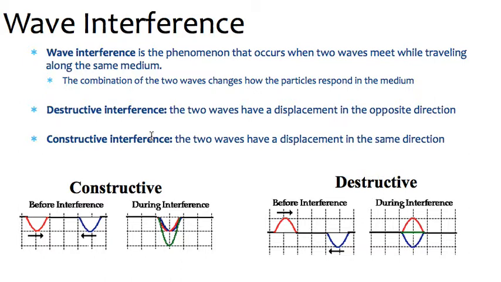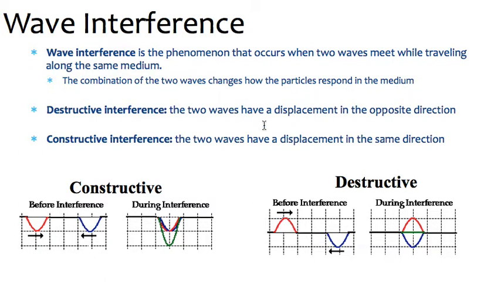There's destructive and constructive. Destructive, if you think destroy, they're going to be opposites, and it's not always going to cancel out the waves, but a lot of the examples you'll see in diagrams show them canceling out. And then constructive, if you think construction, they're going to build each other up. So they're going to have the displacement in the same direction.